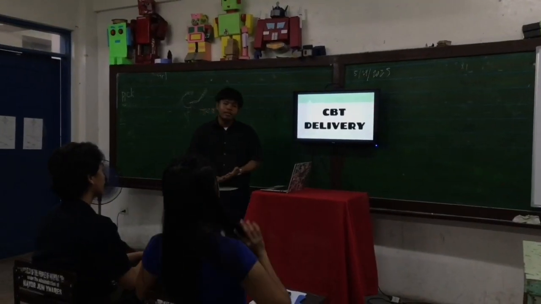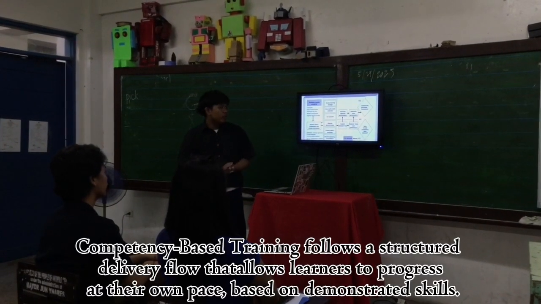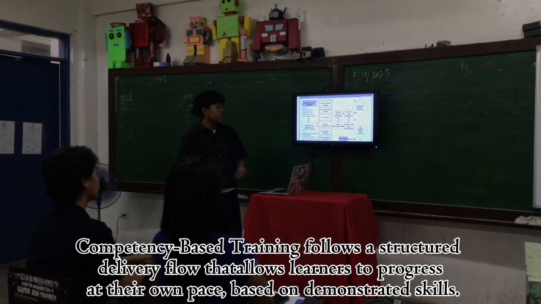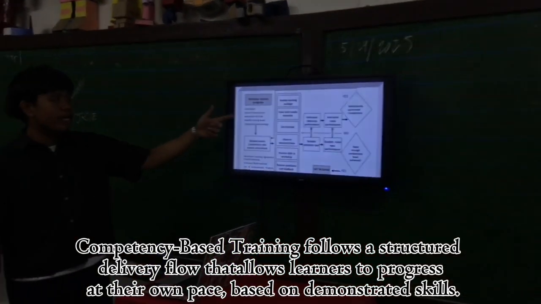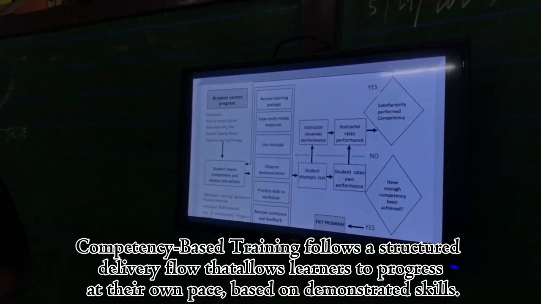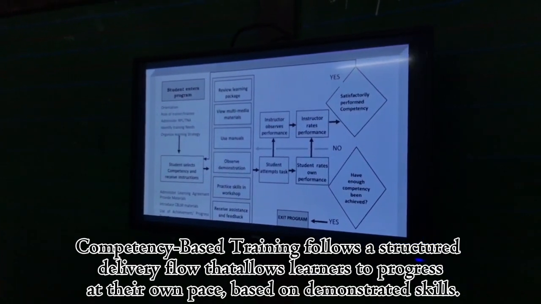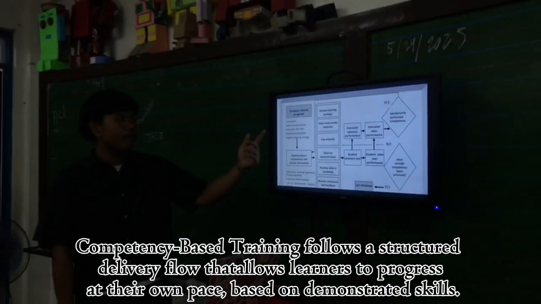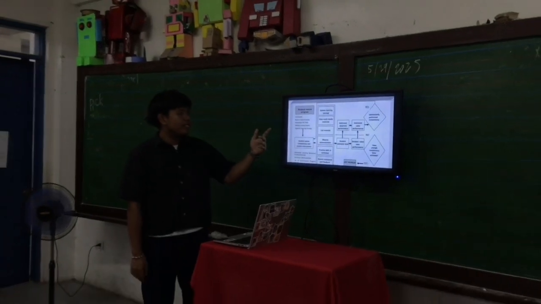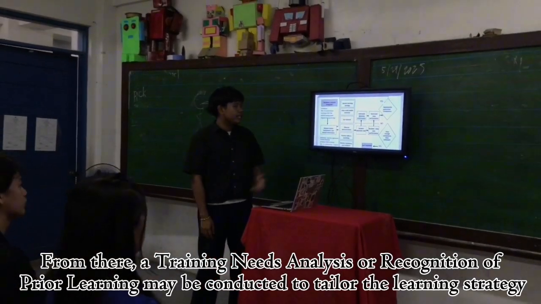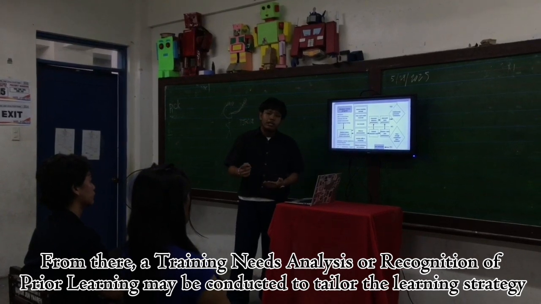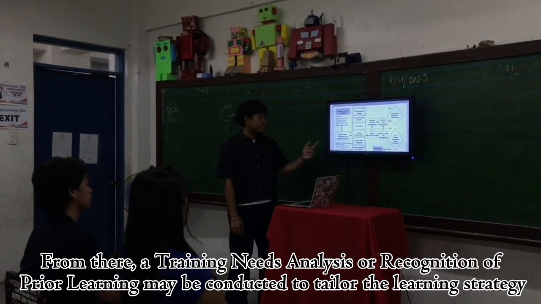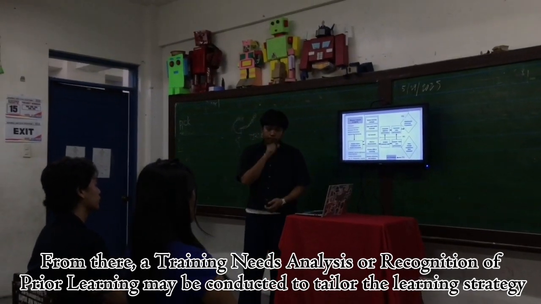Now for our CBT video. As you can see, we have the chart here. As of right now, we are in the orientation part, where we are talking about the role of the trainer and trainee, administer RPL/GNA, identify training needs, and organize learning strategy. After that, you as students select competency and receive instruction.